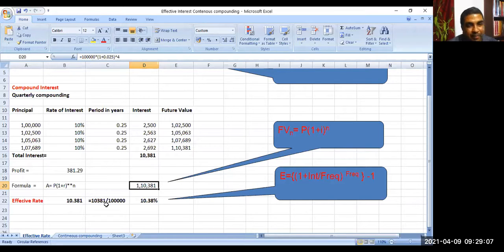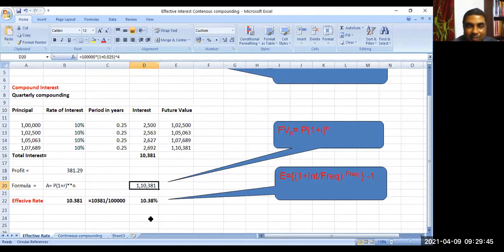How do we compute it? 10,381 divided by 1 lakh rupees, converted to percentage, comes to 10.38%. So you can say it is compounded on a quarterly basis, the quarterly compounding rate of interest is 2.5%, but the effective rate of interest is 10.38%. Understood the meaning of effective rate of interest? Sir, that means the compound interest divided by the basic principal.